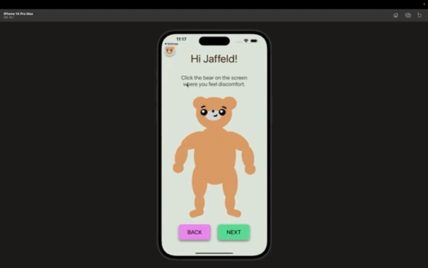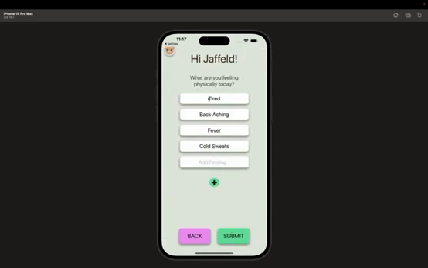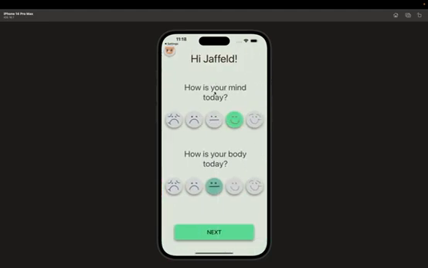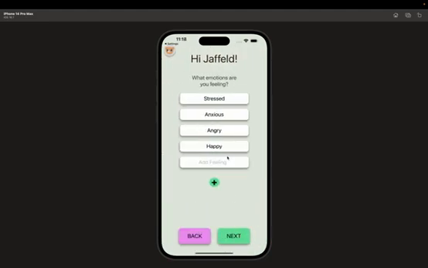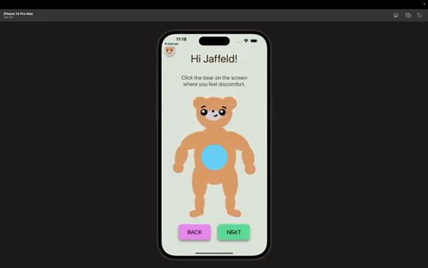And then here is a bear where you get to click on where you feel discomfort. Right now it's hard-coded, but the idea is that you can click anywhere on the bear, and that area will be highlighted. For now, we just have this one big blob on your stomach to highlight. So let's say my stomach feels bad. And then similar to the previous emotion screen, this is going to be more for physical ailments. So let's say my back is aching and I'm tired. And the good thing about this is that if we ever return to the home page, we can return to the daily survey, and all our options are saved.